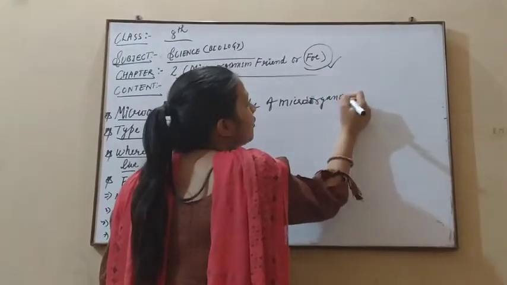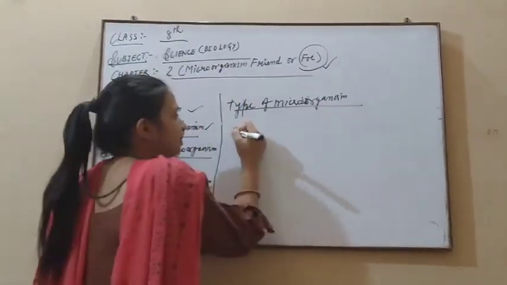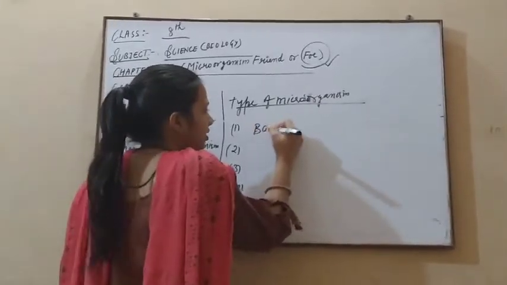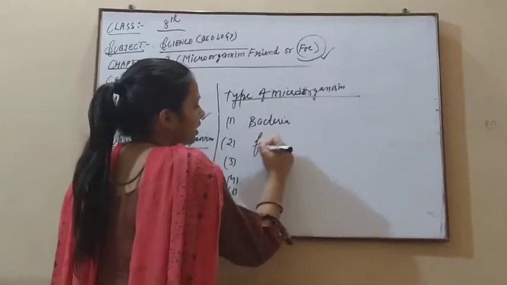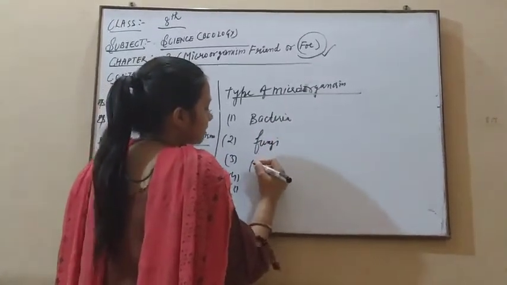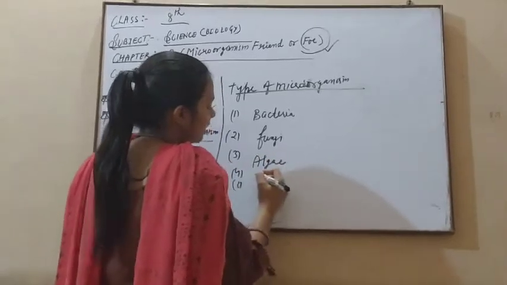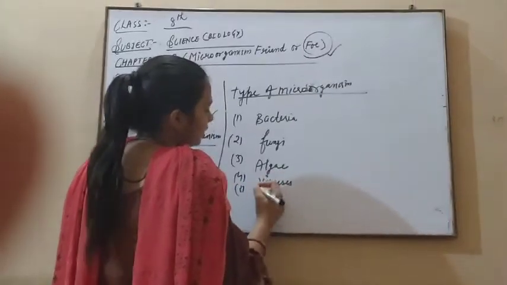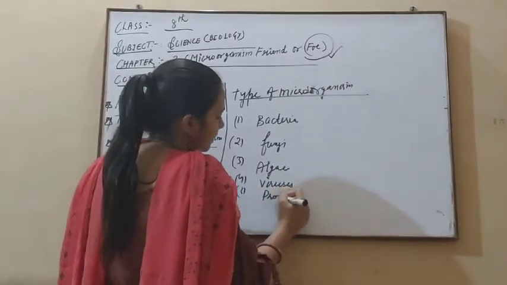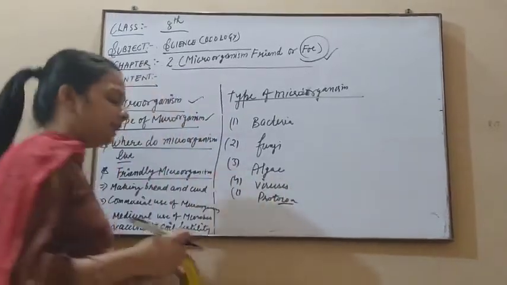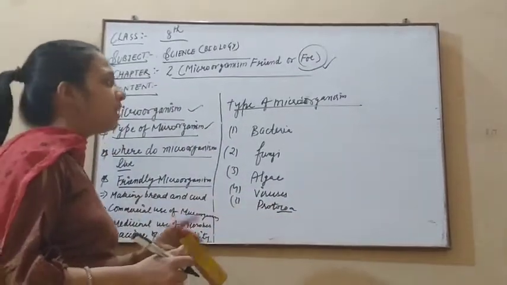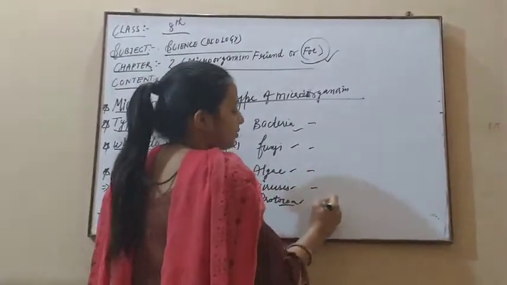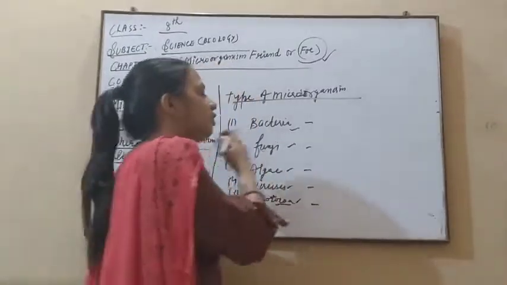There are 5 main types of microorganisms present in our surroundings. Those names are: first one is bacteria, second one is fungi, third one is algae, fourth one is viruses, and the fifth one is protozoa. So these are all the main types of microorganisms. Now one by one we discuss all the types of microorganisms, and how they are beneficial for us and also harmful for us.